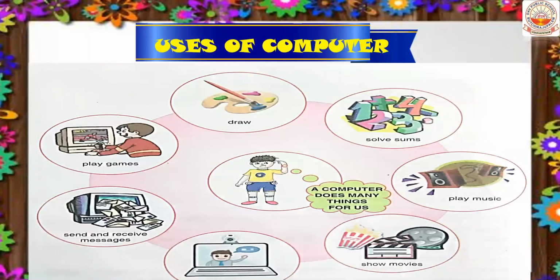Okay, so let's see the uses of computers. These are the uses of computers. It is used to listen to music. We can even watch movies. We can play games, send and receive messages. We can draw pictures, and many more things can be done on a computer. So that means a computer can perform many tasks and not just a specific task like all other machines. By this we can say that a computer is a special machine that can do a variety of tasks at a time.